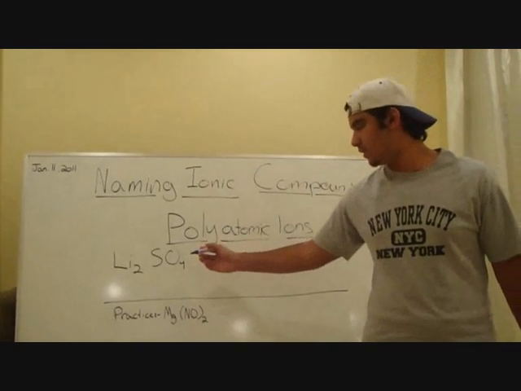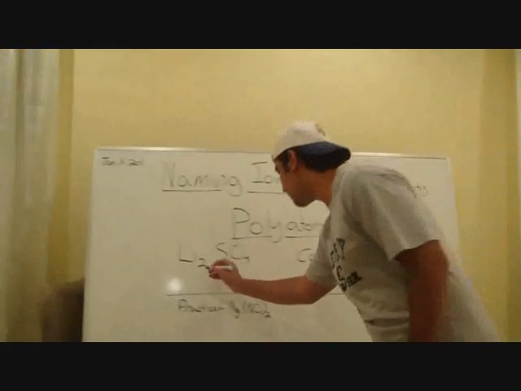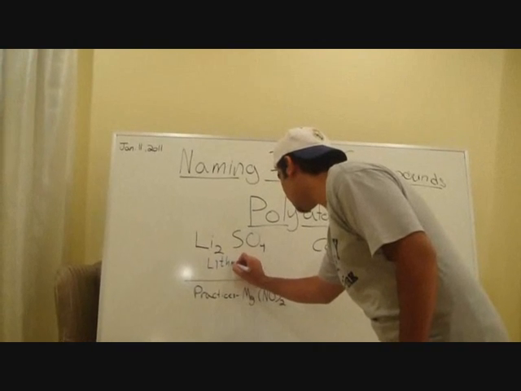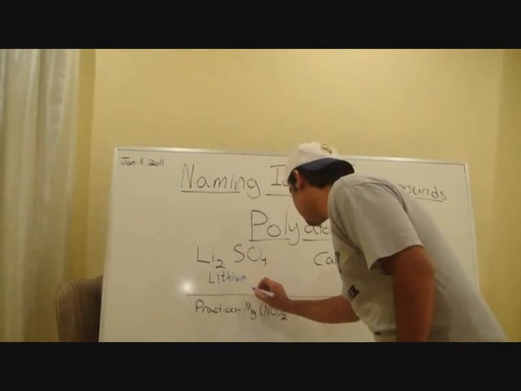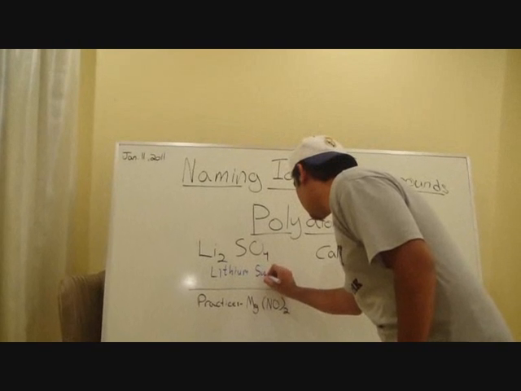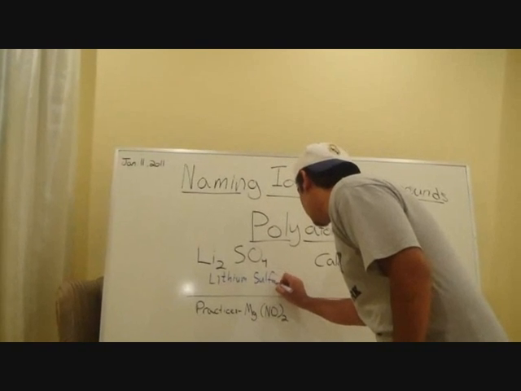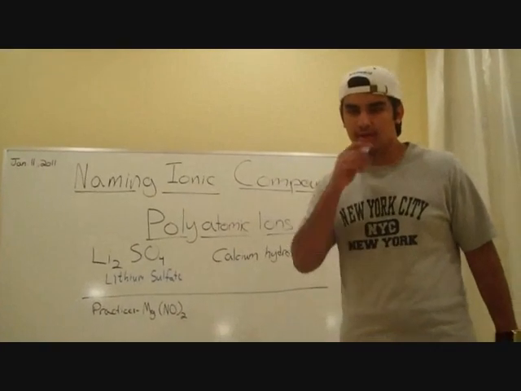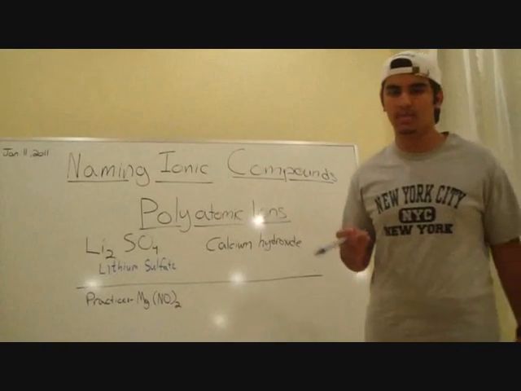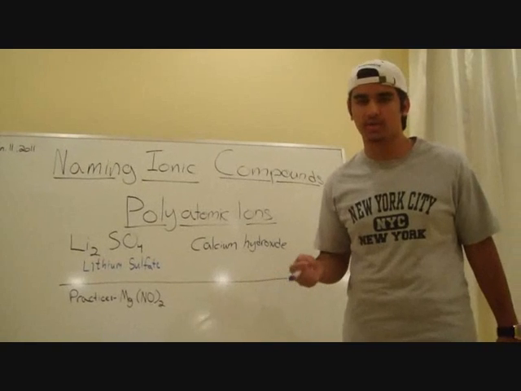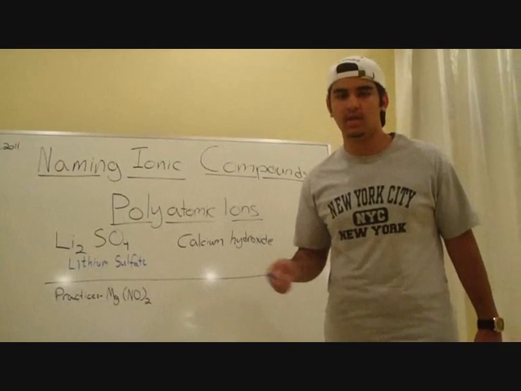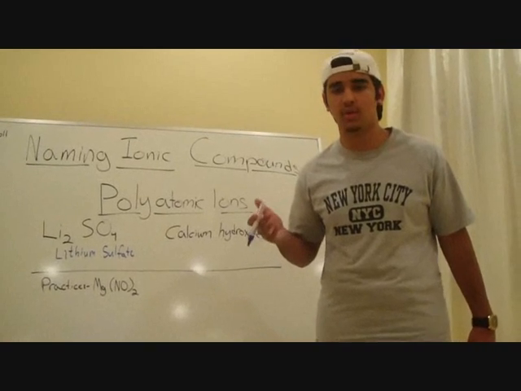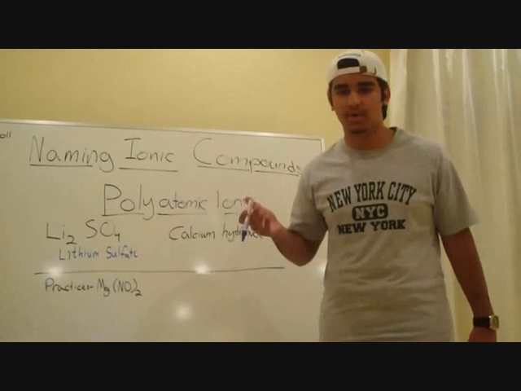So this has sulfate, and there's a list of polyatomic ions on page 178, table 2, that you should have memorized by now to know how to name a polyatomic ion.